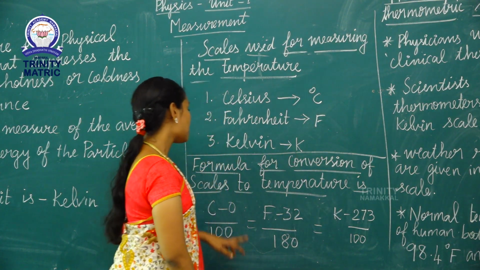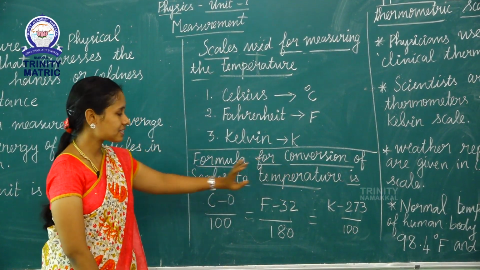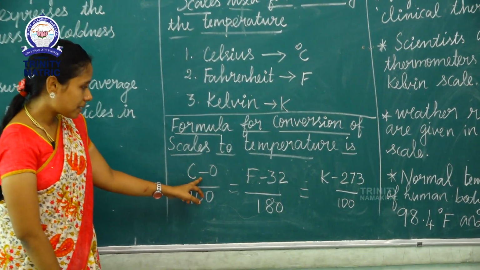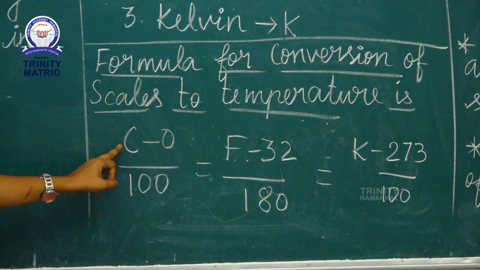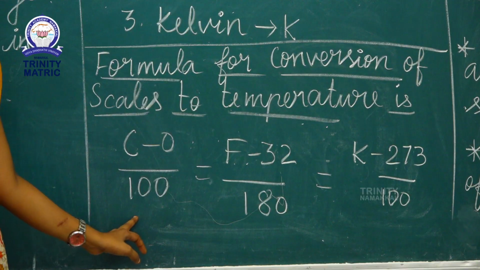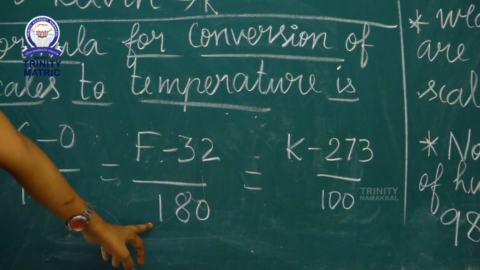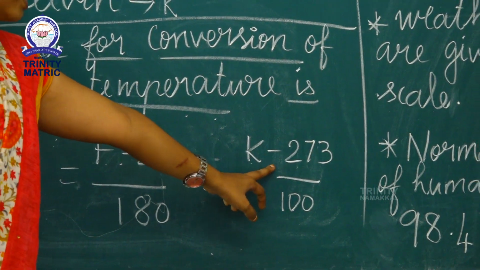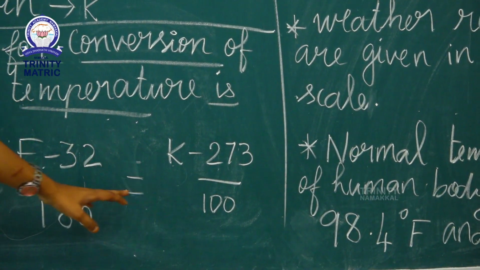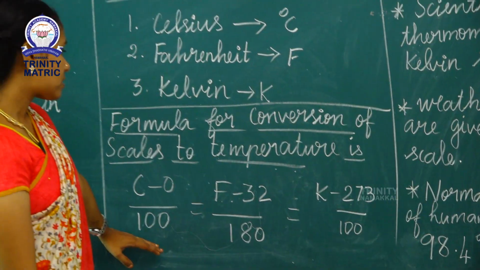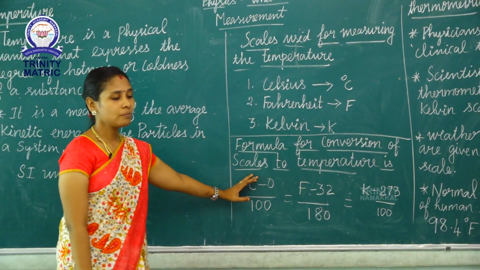Okay, next topic is the formula for conversion of scales of temperature. The Celsius formula is (C minus 0) divided by 100. And then the Fahrenheit formula, (F minus 32) divided by 180. And then (K minus 273) divided by 100. This is the conversion of scales of temperature, and it is an important formula.